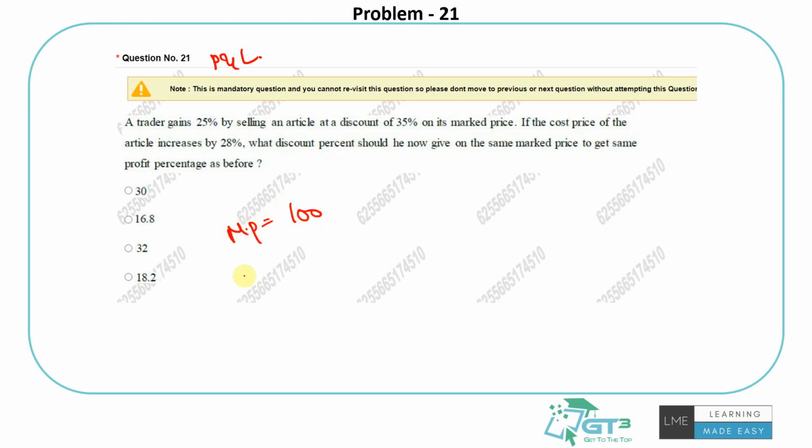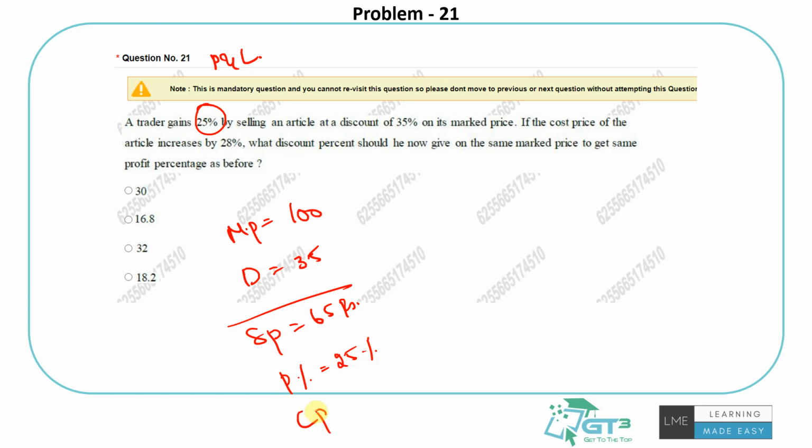So what is the discount given? 35 rupees, that's the 35%. The selling price is 65 rupees for the trader, and he's making a profit of 25%. So what should be the cost price? SP by 1 plus profit percent. So it is 65 by 1 plus 25 by 100, which is 1 by 4. So I'll get 65 by 5 by 4. So that's 52 rupees. Right.